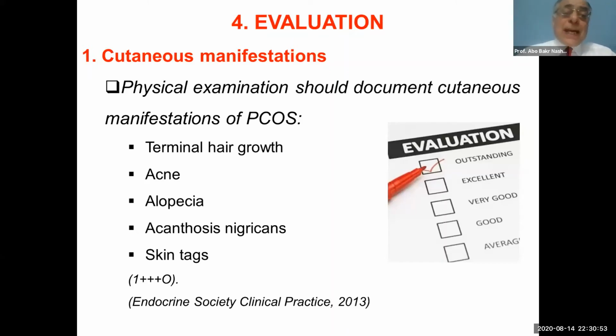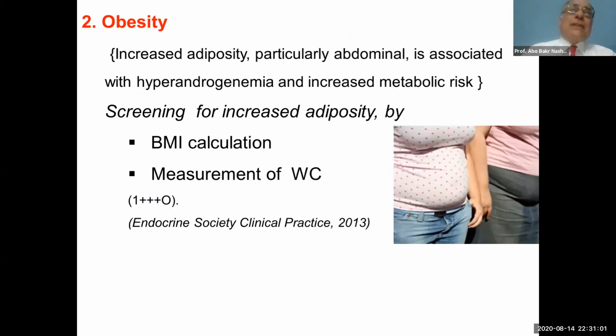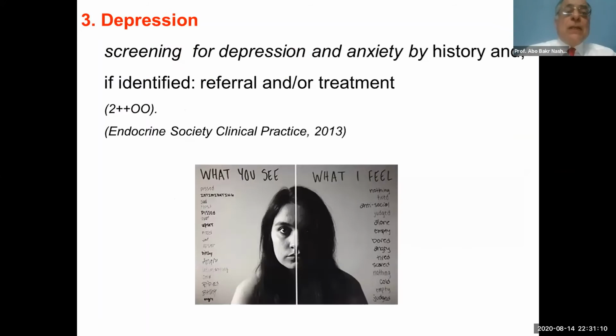And also the acanthosis nigricans and the skin tags, which indicate insulin resistance. We should evaluate if the patient is obese or not by determining the body mass index and measuring the waist circumference. We should screen the patient for depression. And if there is depression, we should refer her to a psychotherapist.